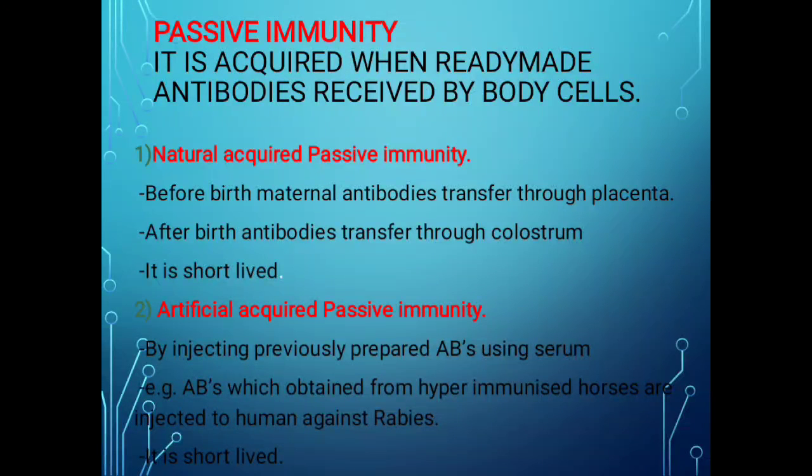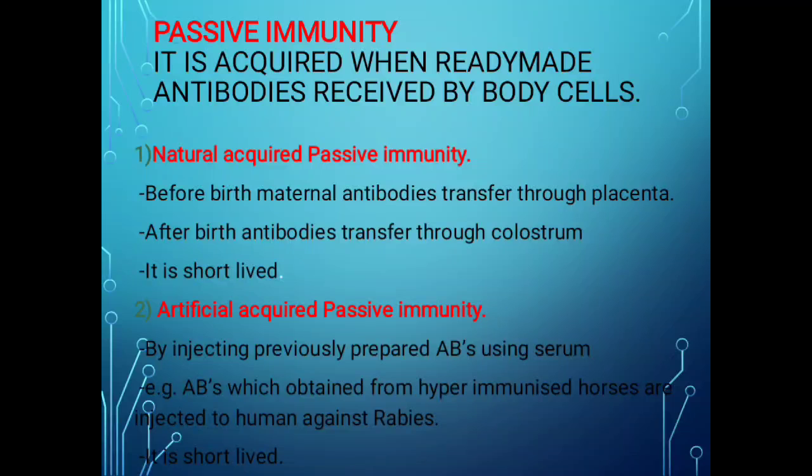To cure that disease, the antibodies which are obtained from hyperimmunized horses, in which the antibodies are present, are used. Those ready-made antibodies of the horses are injected into the human if that human is suffering from rabies, and it generates the immune response and that person recovers. This type of immunity is also short-lived immunity.